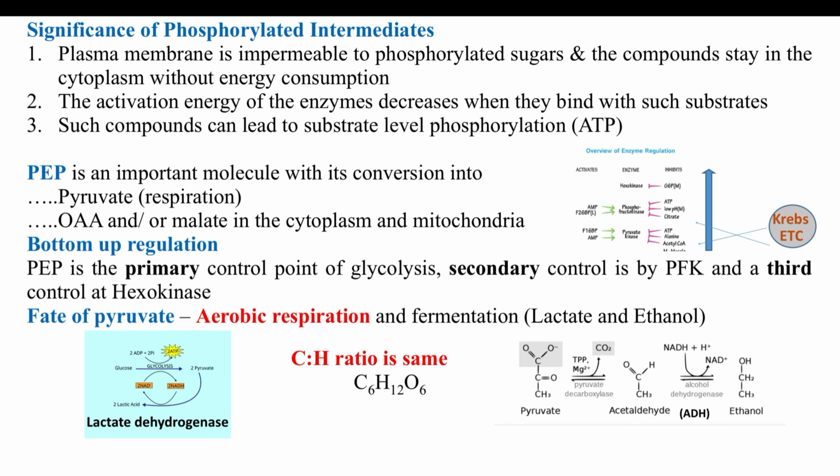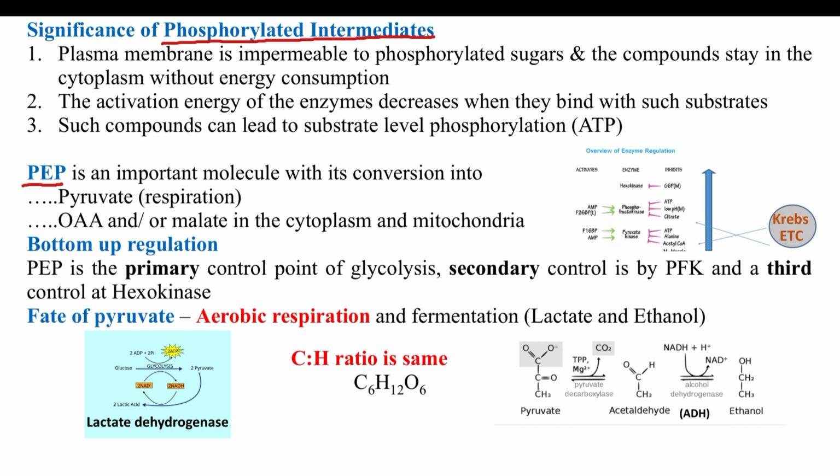In our lecture on plant respiration, we have also learnt the importance of phosphorylated compounds that are formed during glycolysis. At least 9 out of 10 compounds of glycolysis are phosphorylated. We also have learned the importance of PEP, phosphoenol pyruvate, in the process of respiration.